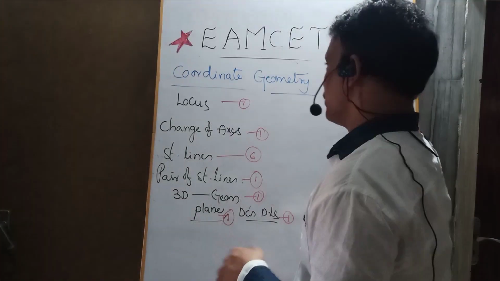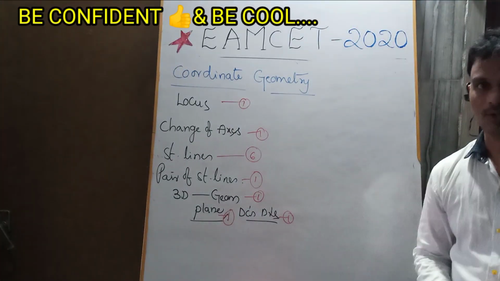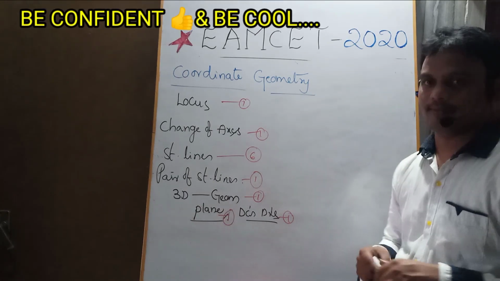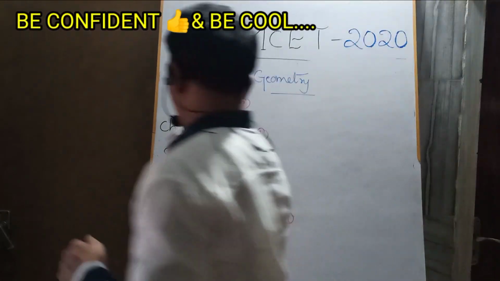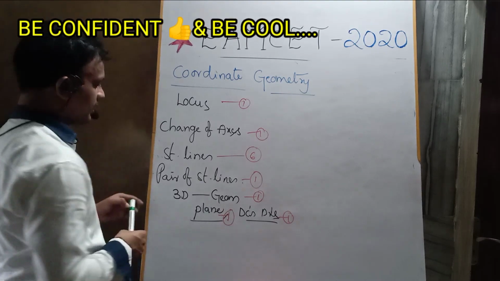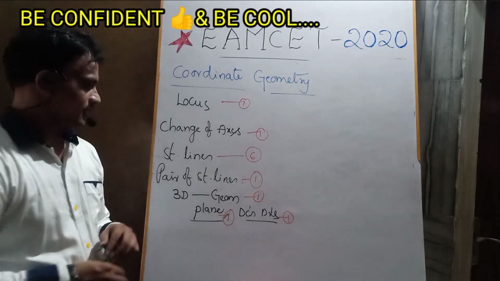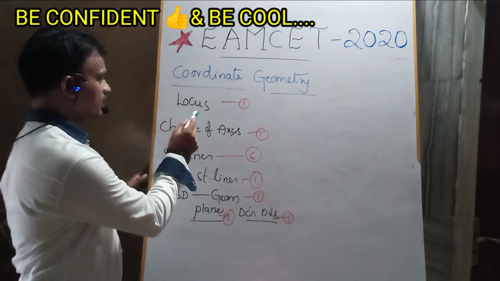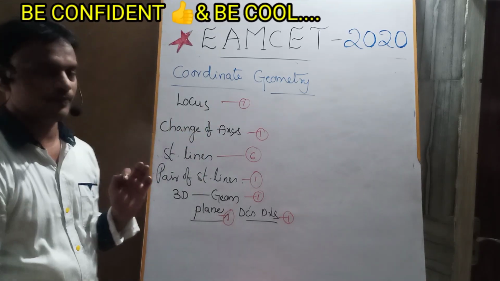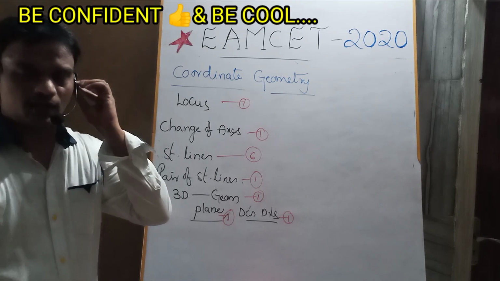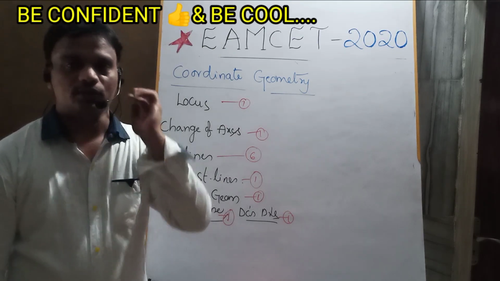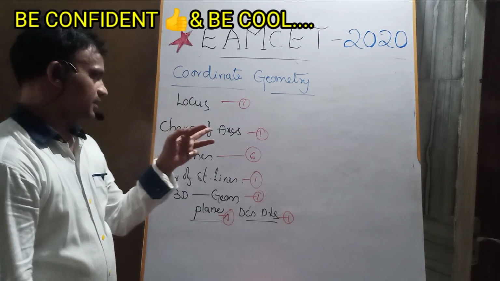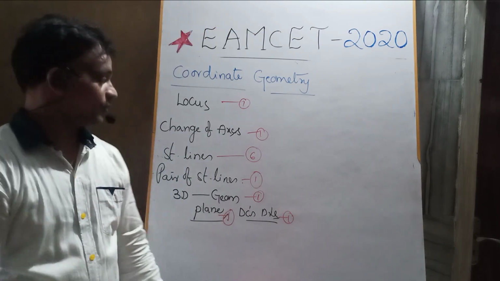So coming to coordinate geometry of class 11: locus, change of axis, straight lines, pair of straight lines, 3D geometry, plane, and the direction cosines and direction ratios. From the locus, there may be a chance to get 1 question. I think you have already practiced those locus questions. Change of axis, please focus on that.